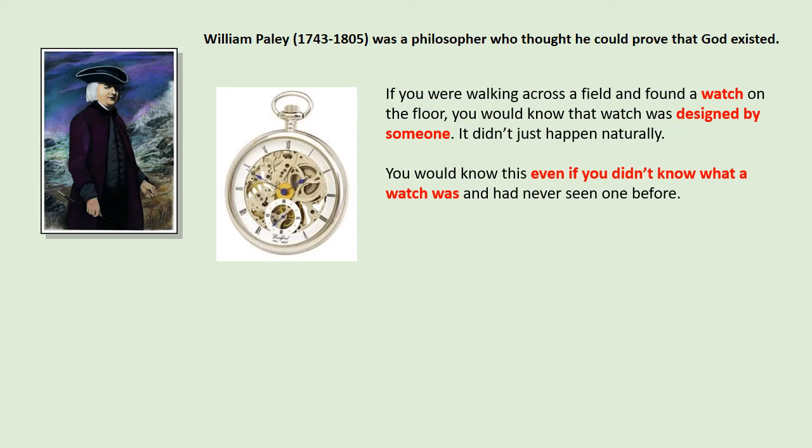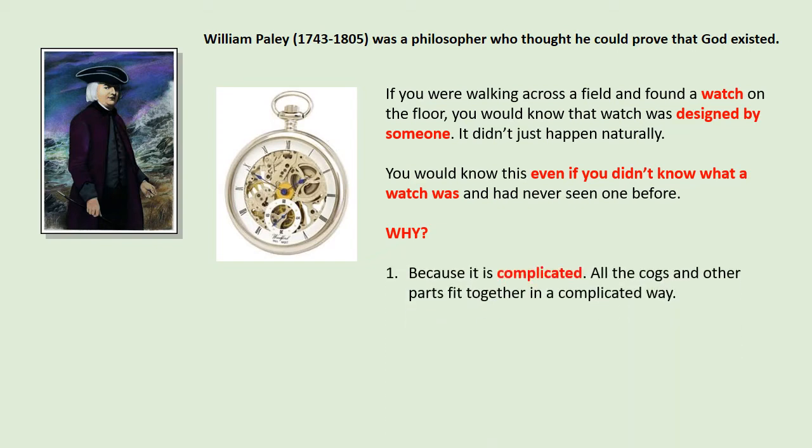Here are the reasons why. Why did he think that you would know that a watch was designed by someone, that someone had made it? He said, first of all, it's complicated. Look at the way the cogs and other parts fit together. They fit in a very complicated way. They have to be just so, or the watch doesn't work. He said that just couldn't happen by accident. It couldn't just happen by accident that everything fits together so neatly.